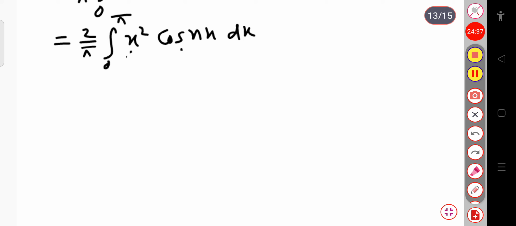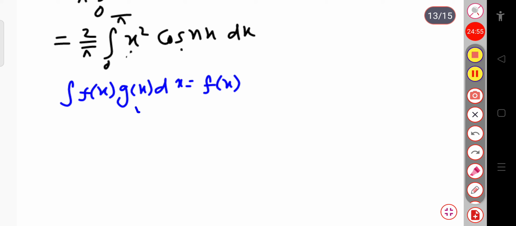So when there are two functions, let me write, suppose the integration you have to integrate is f of x into g of x dx. If there are two functions, then first of all you have to write the first function, then you have to take the second function integration, that is let me write g1 of x. Now the negative sign, you have to take the first function derivative, that is suppose f prime of x, let me write, and the second function integration. I will tell you what is g1 of x and g2 of x.